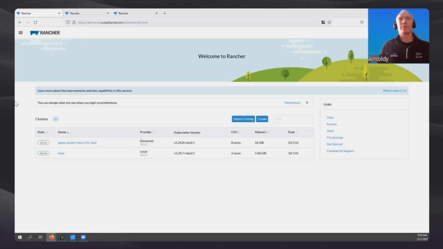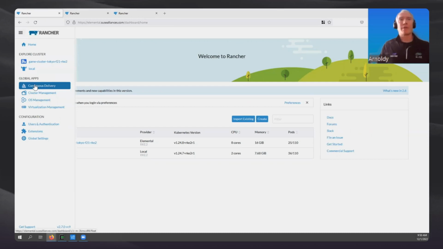So here we have the Rancher opening screen. If we click the hamburger menu here, we can see we have several global apps that Rancher can use to manage Kubernetes clusters and their applications. We're going to get to see these top three during this demonstration. Just very quickly, I'll point out this bottom one, virtualization management, is just the ability to actually run virtual machines on top of a Kubernetes cluster using KubeVirt and some of our specific storage technologies.